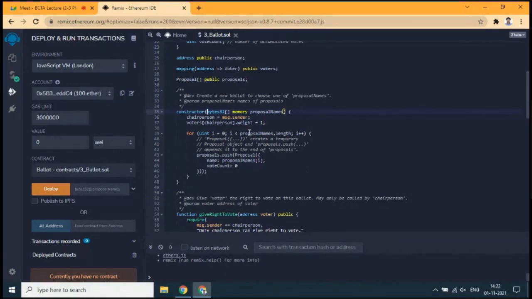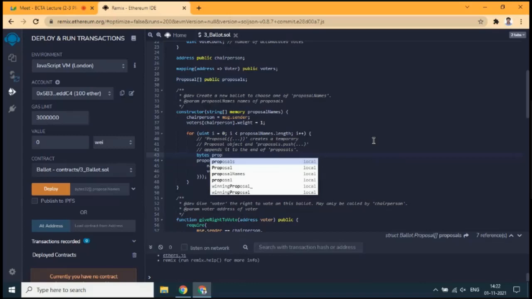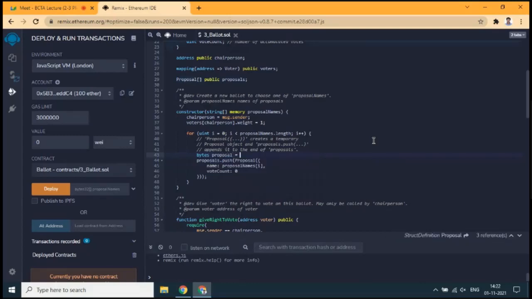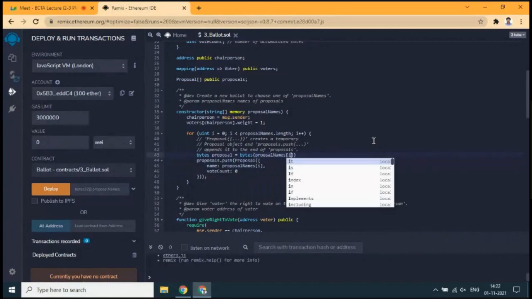Hence, one thing we can do is convert this into a string. That is, I'm taking the proposal names as a string, but it has to be converted into bytes. So, bytes proposal is equal to, I'll make this conversion like bytes of proposal names of i.